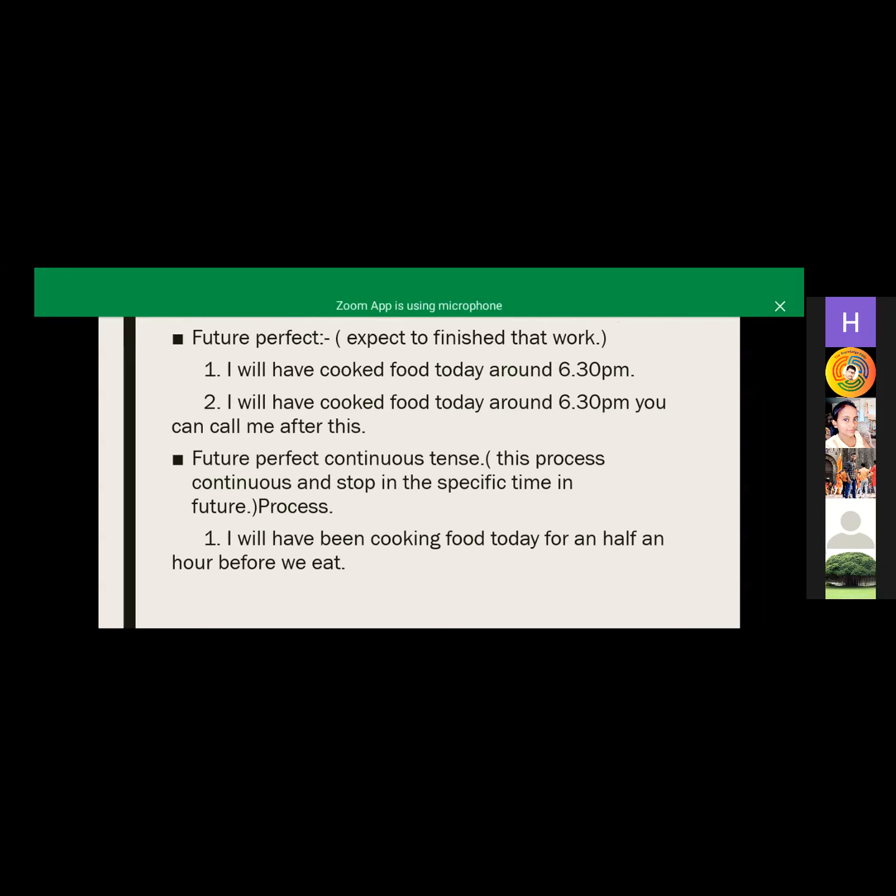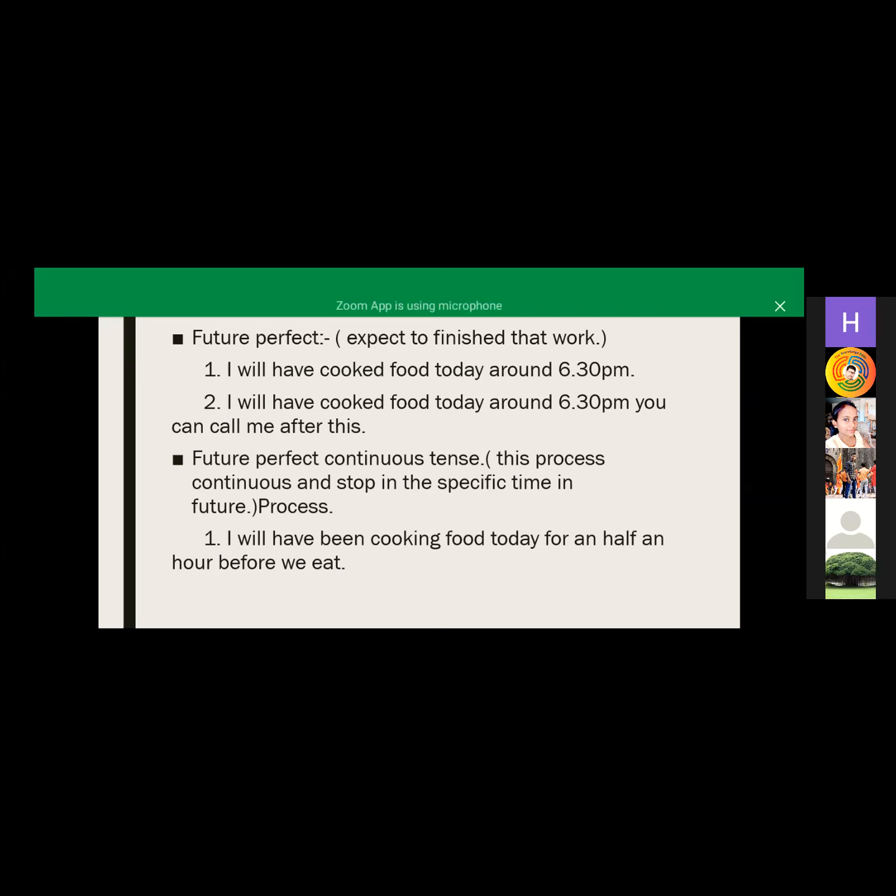Okay. Yeah, Subhangi, I have a doubt here. Can you differentiate two sentences? The first one is: I will have been cooking food today for half an hour before we eat. The second one is future progressive: I will be cooking food today for half an hour before we eat. What is the difference we have?